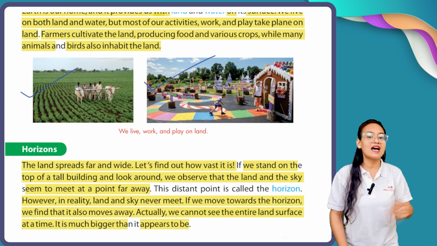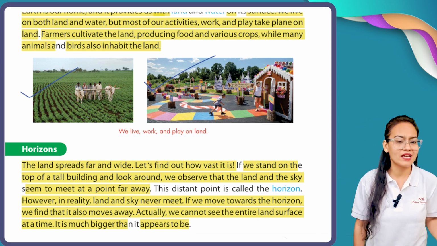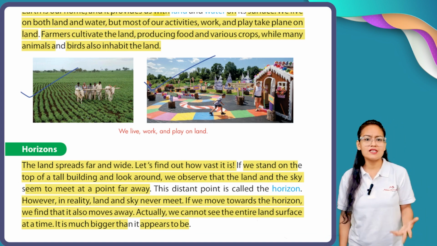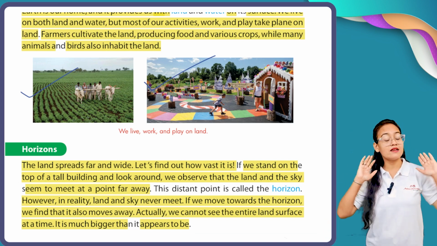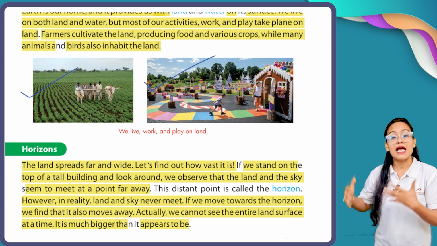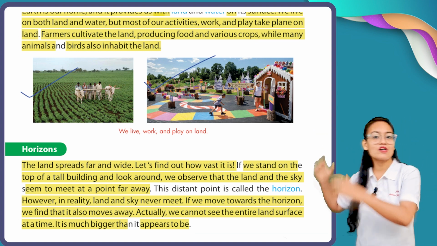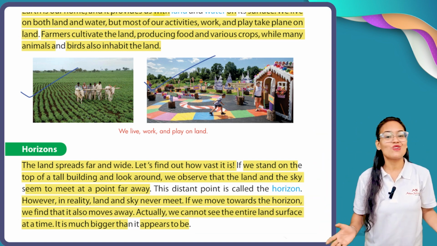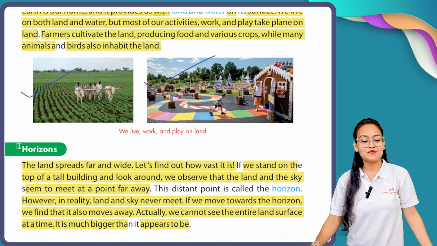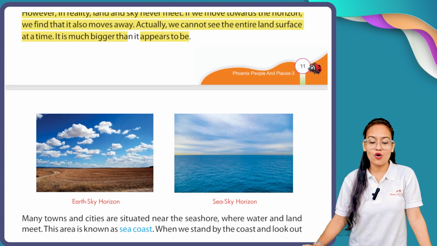And on the other hand, whenever you are walking or traveling through bus or train, you notice that in the direction where we are moving, our land and our sky are also moving along with us. But this is not real. It is again the illusion of our mind. So this is all about our horizon. See, this is your earth sky horizon. Here you can see, earth and sky are meeting.